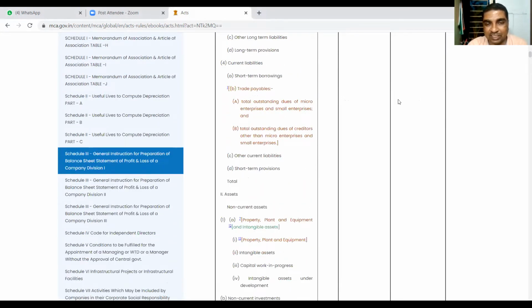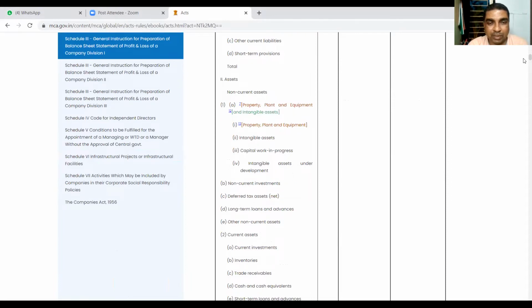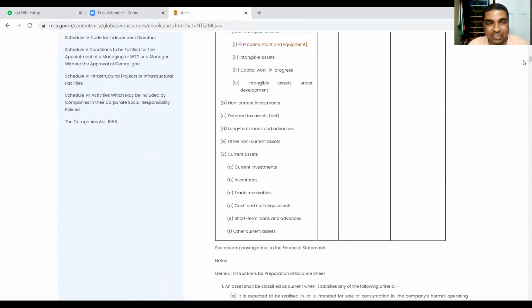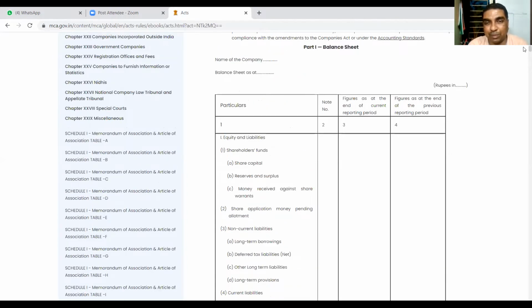After that, you see assets. So first liabilities, then assets. Non-current assets like property, plant, equipment, etc. Then you see non-current investments, deferred tax assets, other non-current assets, then finally current assets. This is the format of a company's balance sheet.